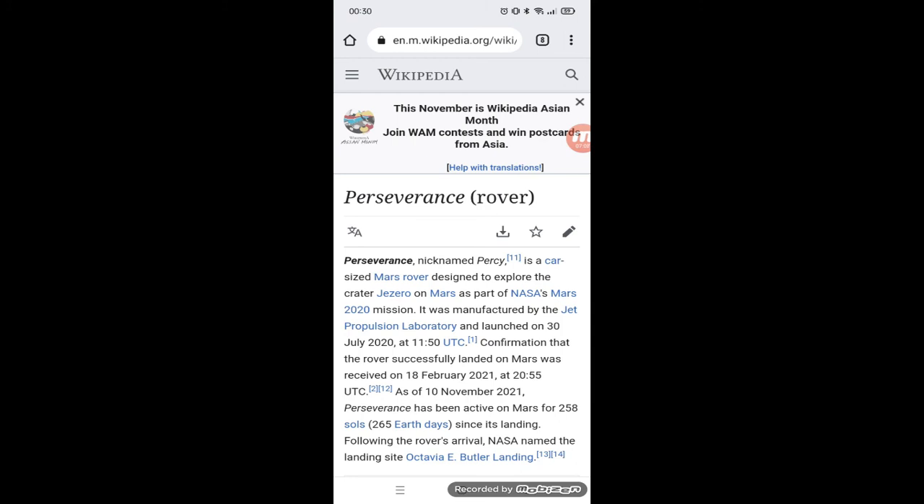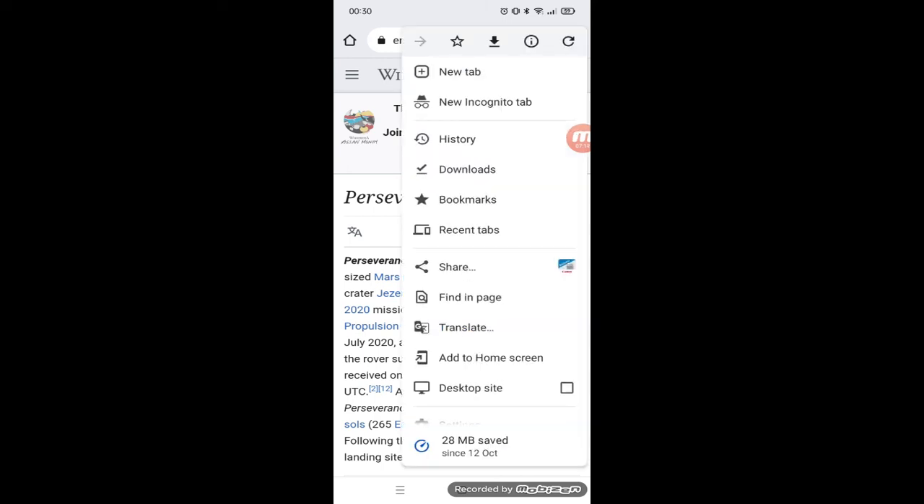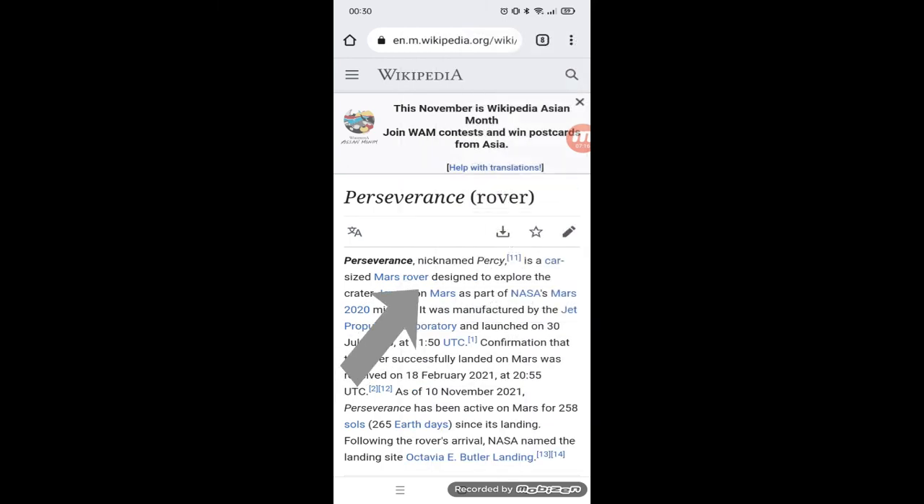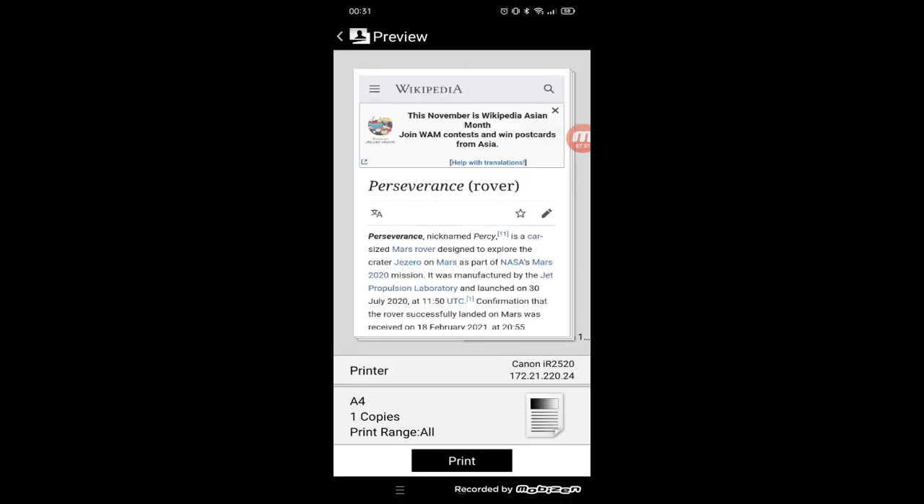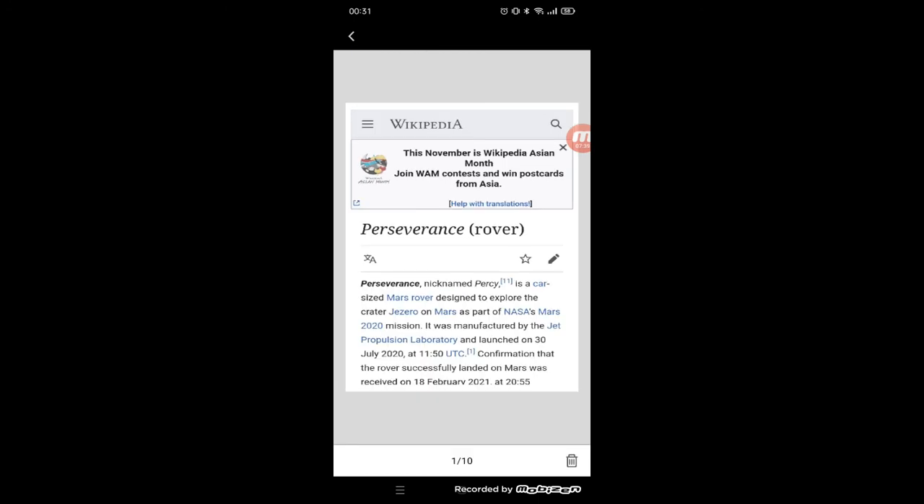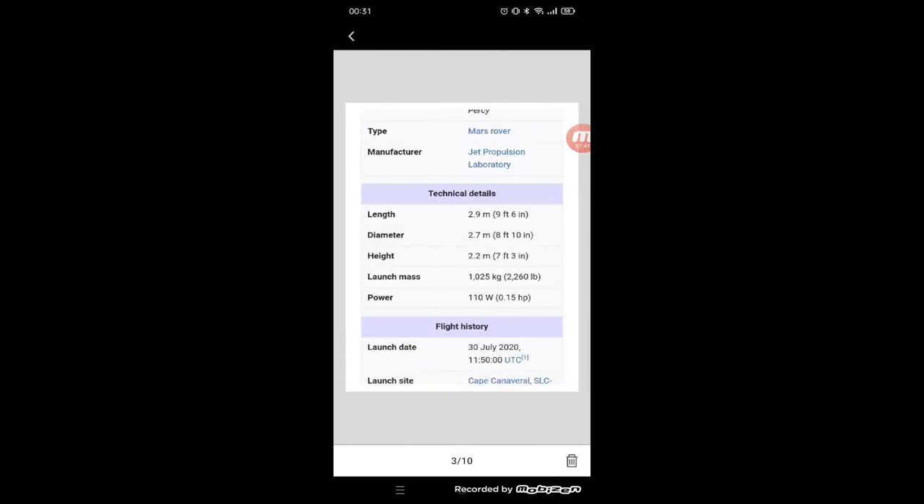Just open the site you want to read, then click here on the three dots, then tap the share option, then tap on print. Here you are. You can read the whole page from here in PDF mode.